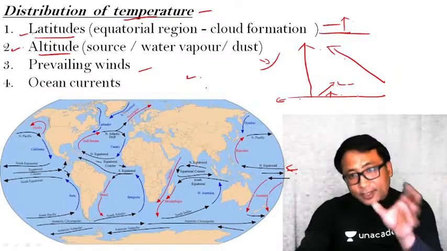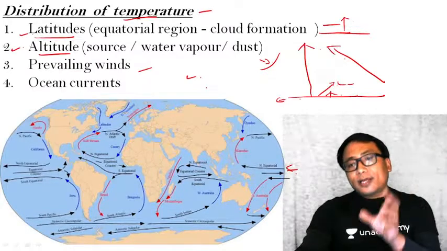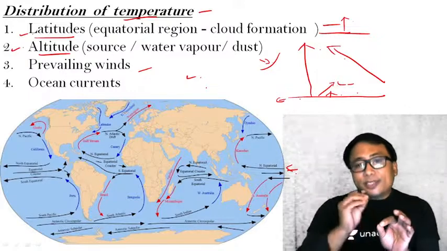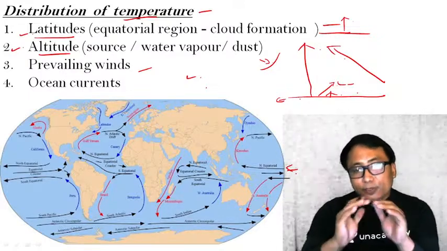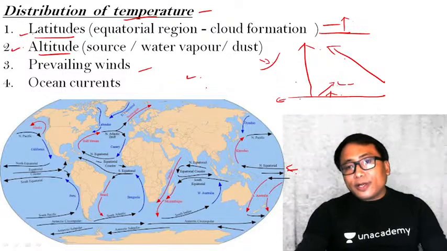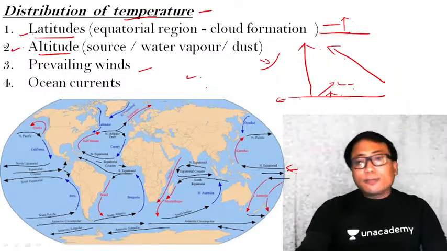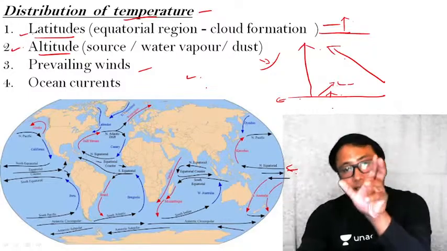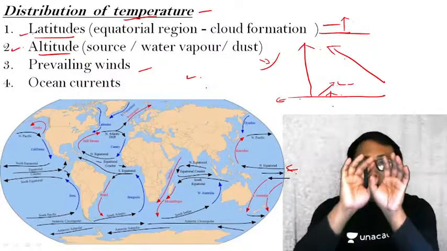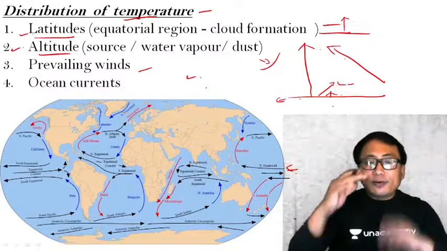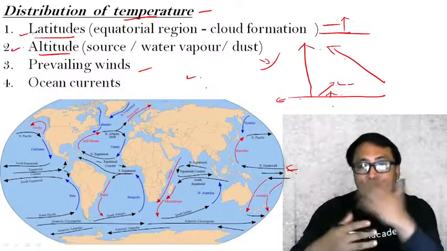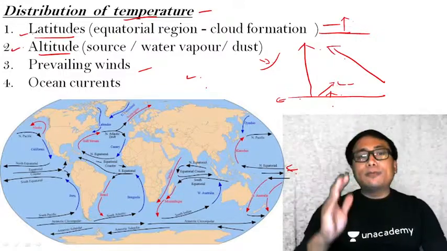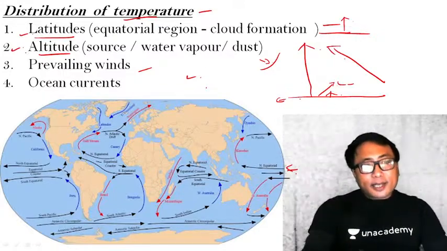We have seen just now that 90% of the composition of the atmosphere, the water vapor and gases acting as greenhouse gases to heat up the atmosphere, remains very close to the Earth's surface. So the moment you go up, the temperature will reduce. Why? Because the density of the air becomes very thin above. Therefore, the heating agents, the CO2 and water vapor, are very less. Therefore, temperature reduces the moment you go up. That is the second factor.